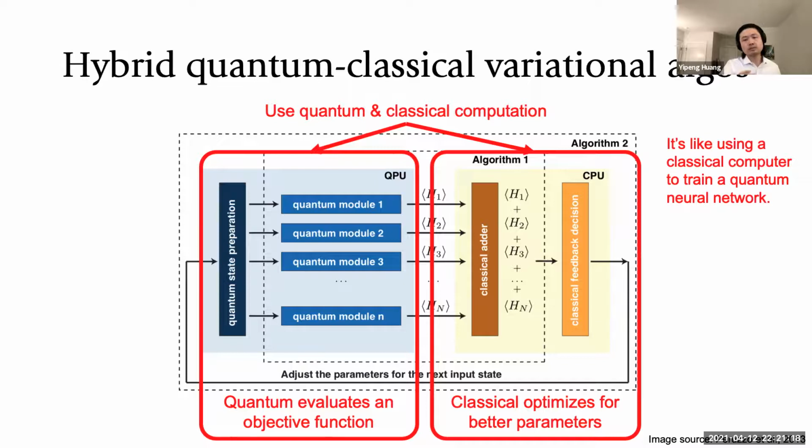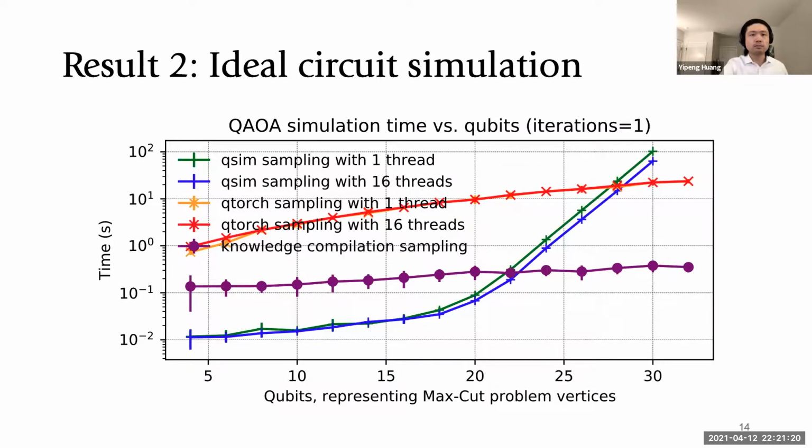And so here we're demonstrating how our approach in the purple series here compares favorably against quantum circuit simulators based off of matrix vector multiplication and also compared to tensor network contraction. And I'm doing this simulation for a workload that is a typical variational algorithm workload, QAOA.